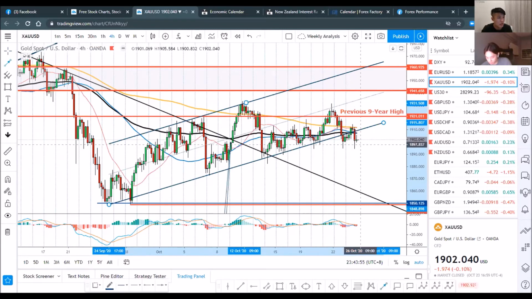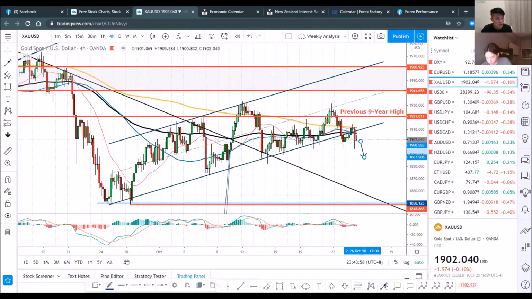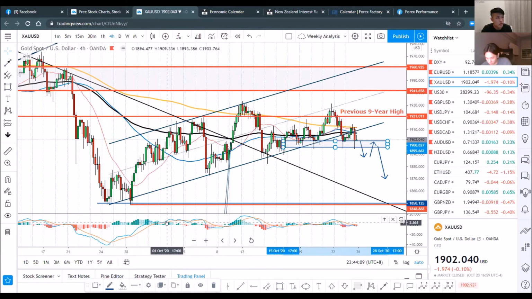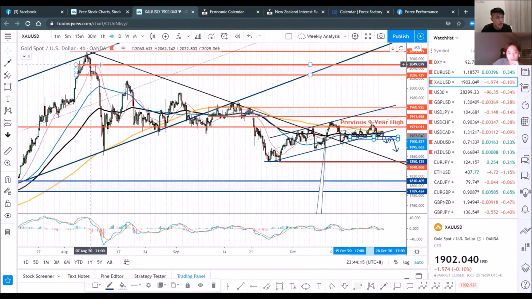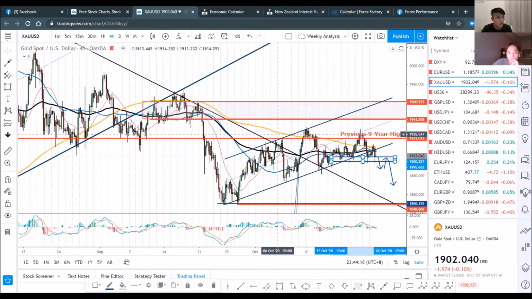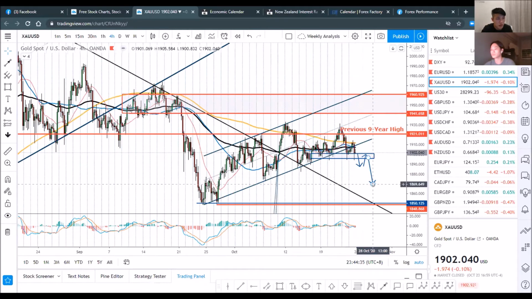If in the beginning of the week price comes down, you can just wait for the pullback and try to sell again at the breakout level. So this entire zone will be very critical to sell the gold again. In terms of the retracement, this retracement has been completed, and then the double top, if you want to look at it this way, came down and broke out of this channel. So that is how I look at it, as a more bearish scenario. But I do not think that it will go down very much.